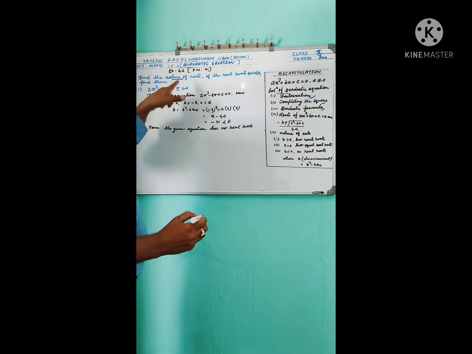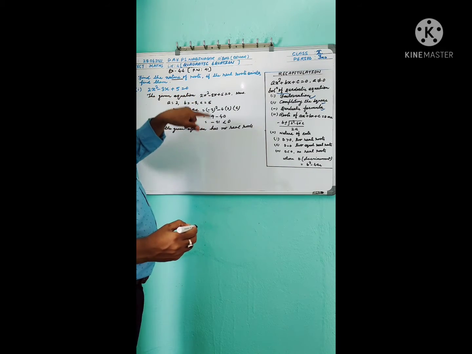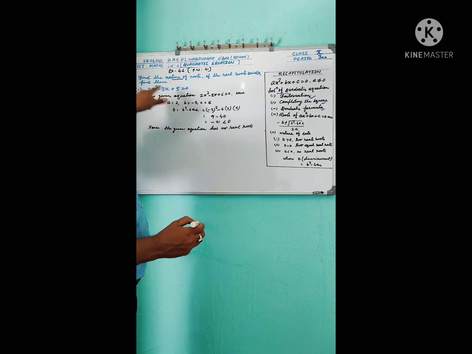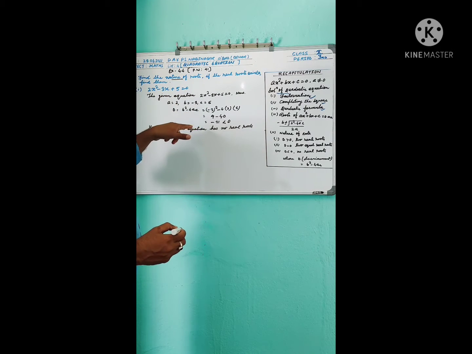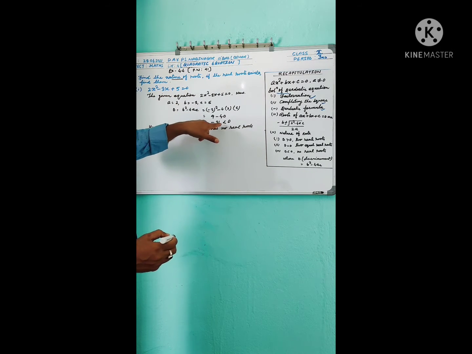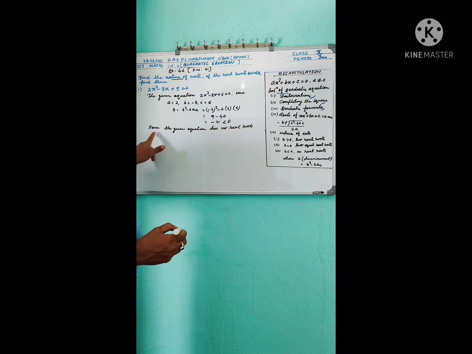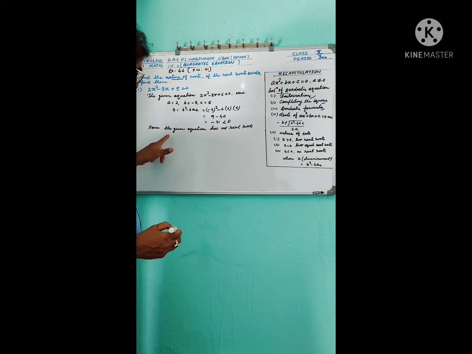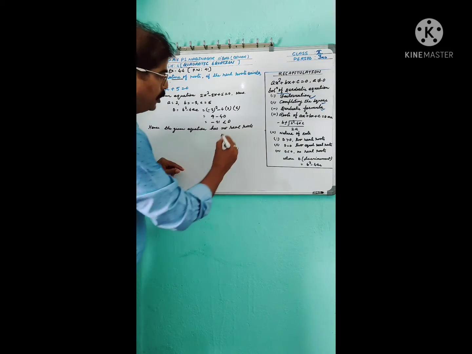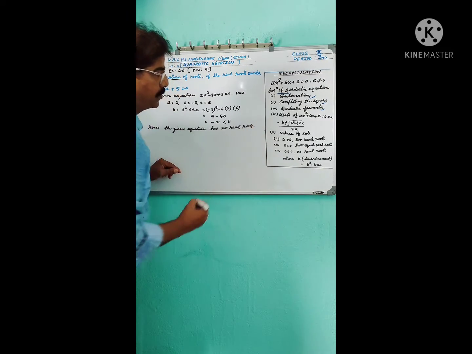Your question: find the nature of roots. If the real roots exist, find them. Here, nature: discriminant less than 0. So the given equation has no real roots.